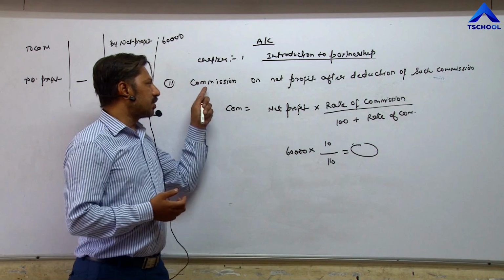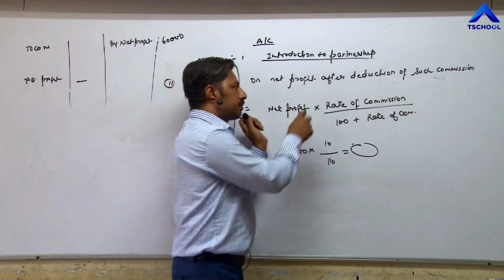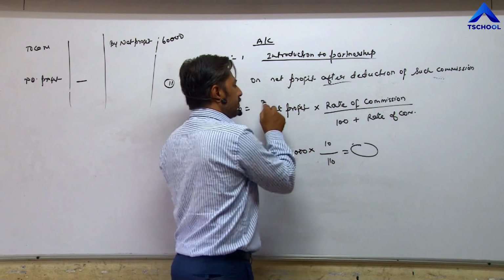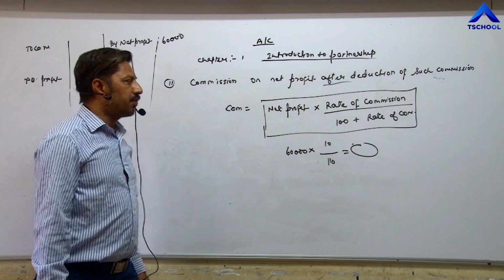But whenever we have to calculate commission on a net profit after commission, then we have to apply this formula: net profit into rate of commission upon 100 plus rate of commission.